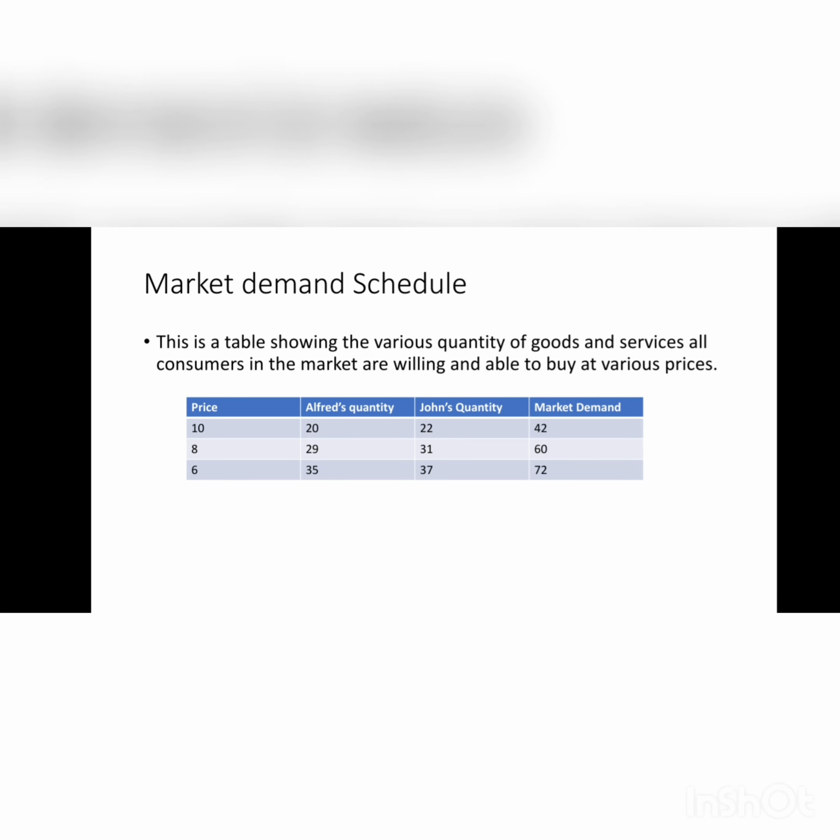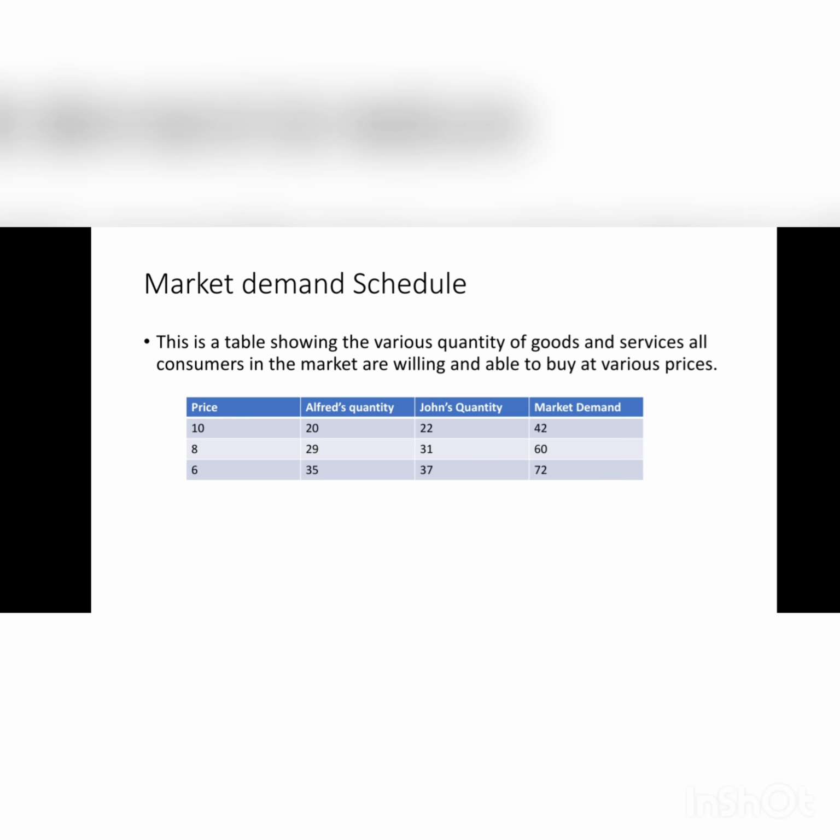Now we talk about the market demand schedule. This is also a type of demand schedule. The market demand schedule is a table showing the various quantity of goods and services that all consumers in the market are willing and able to buy at various prices. This is an example of a market demand schedule.